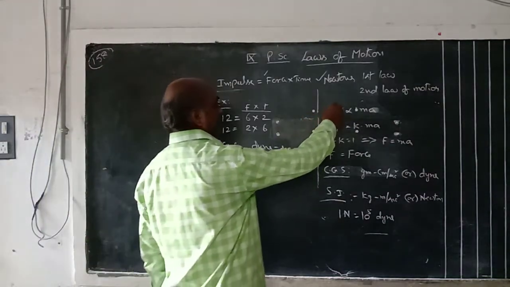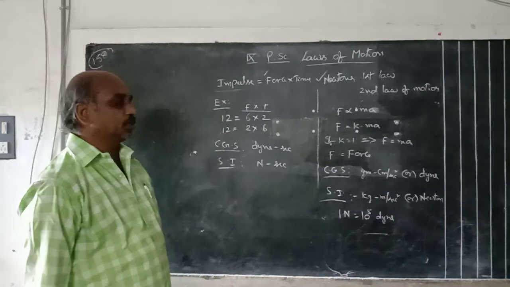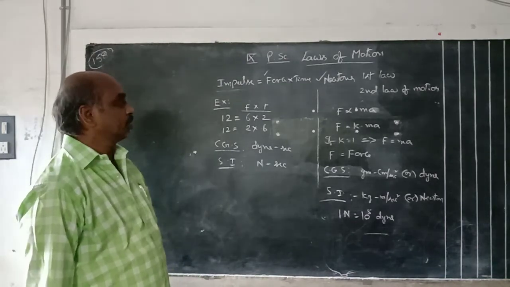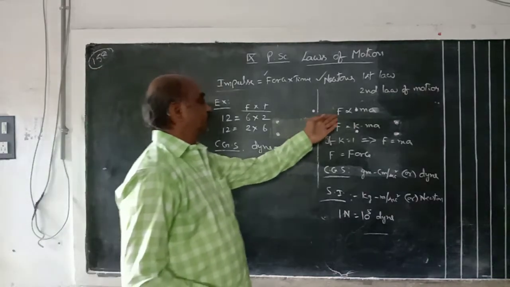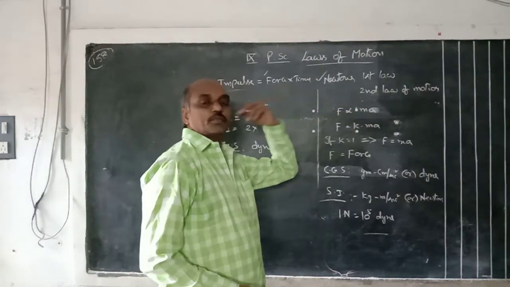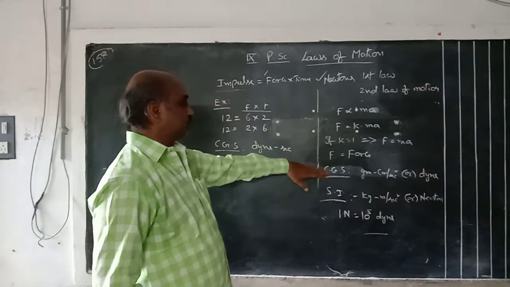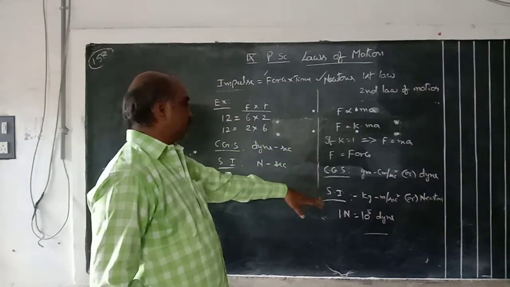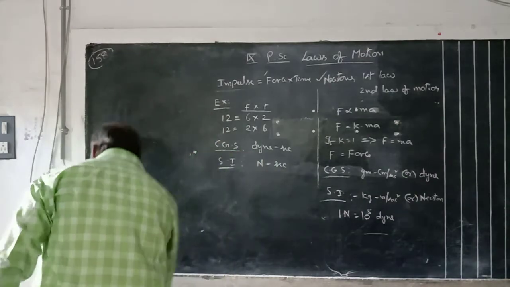Notice the second law. The second law means the rate of change of motion is directly proportional to the applied force. That means force is directly proportional to the product of mass and acceleration. Here, force can be written in CGS units, SI units or MKS units. Next, impulse.